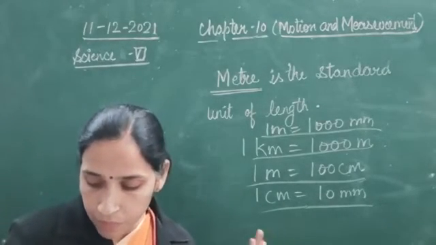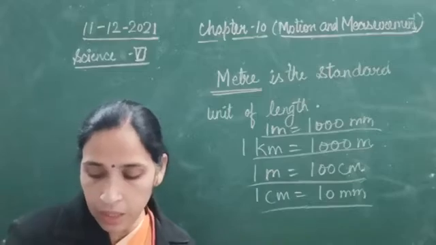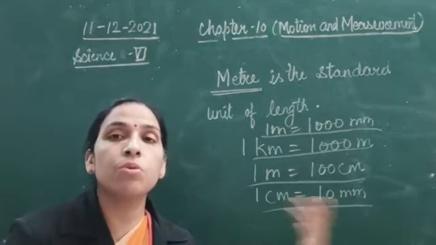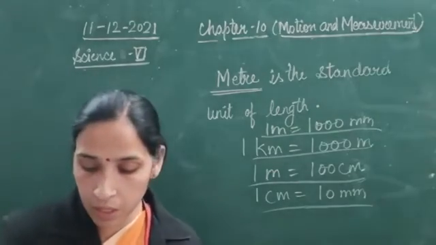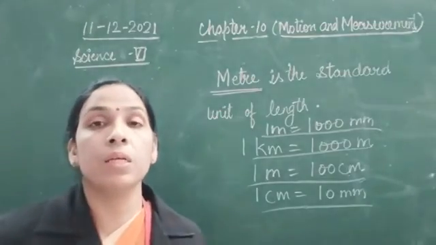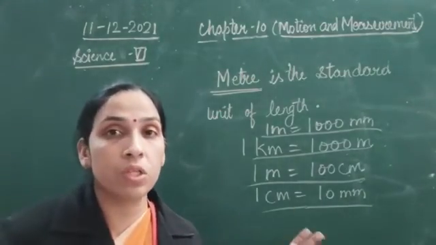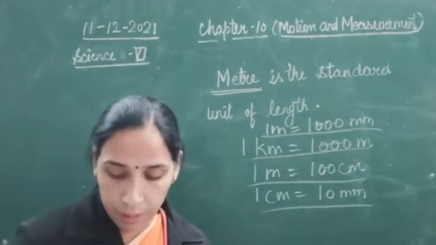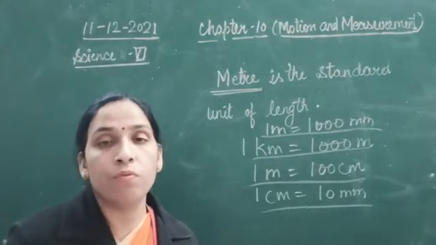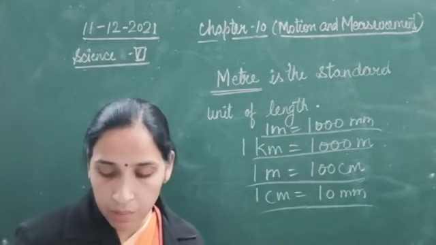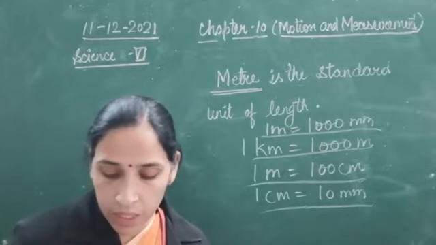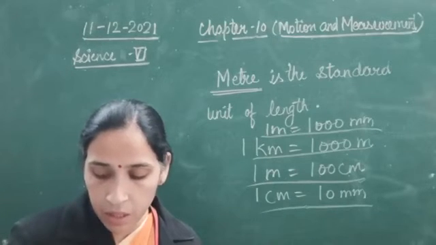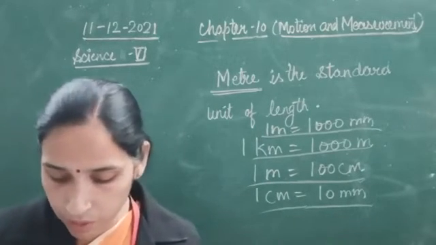But the length between one wall of your room and the other wall of your room can be measured in meter. But a long distance cannot be measured in meter. So in that case we need another unit, that is kilometer. Now meter is written in short form as small m, because m is the first letter of meter. We can get an idea of the length of a meter from the fact that the door of a room is about 1 meter wide.